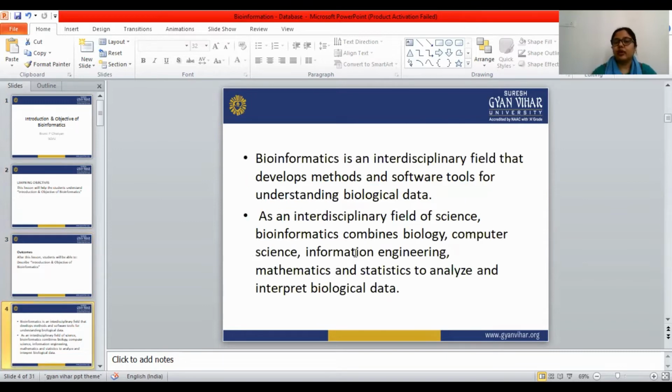So bioinformatics is an interdisciplinary field that develops methods and software tools for understanding biological data.